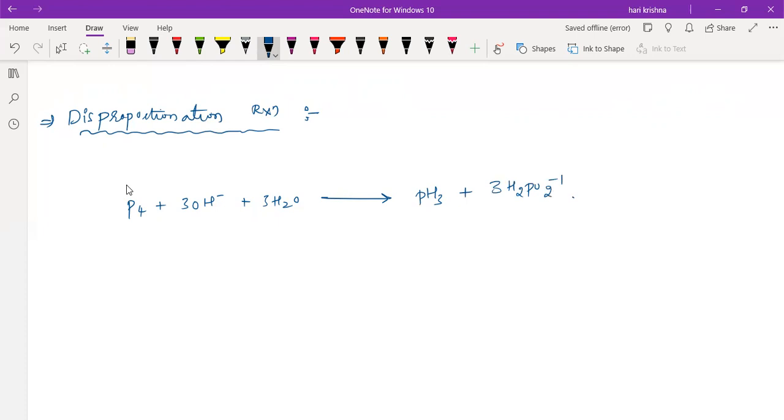Now tell me, what is the oxidation state of phosphorus here? For P4, if the element is in the free state, the oxidation state is equal to 0. So this is 0. In the case of PH3, what is the oxidation state of phosphorus? Is it 3 or minus 3? Hydrogen shows +1 with non-metals and -1 with metals, so phosphorus will show minus 3.